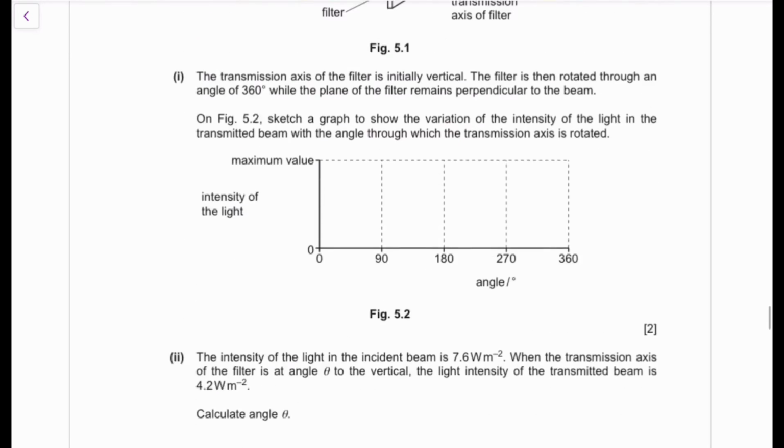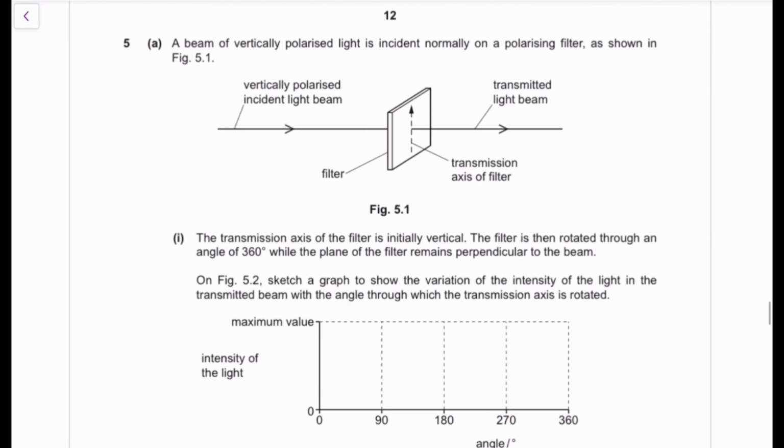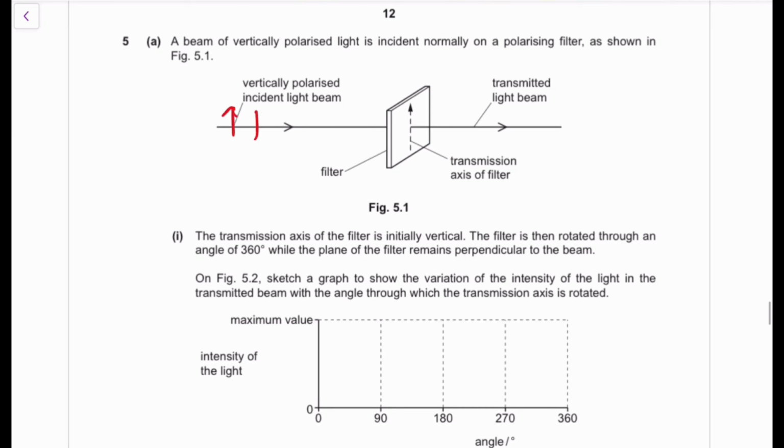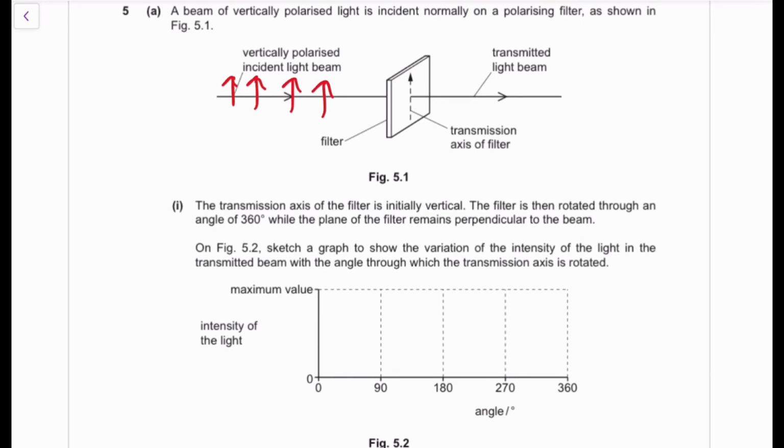But basically what I want you to understand is when we want to sketch a graph. Okay, so when given a beam of vertically polarized light, we're going to have light traveling in this direction, like this. I'm just going to explain it a little bit. The transmission axis is initially vertical. Initially vertical means that all the light can pass through, so you're going to have a maximum value of intensity. Intensity meaning how much light do you read on the other side? It's going to be very, very big, right? Since you're going to have a very big intensity value, this is very important for you to consider, guys.